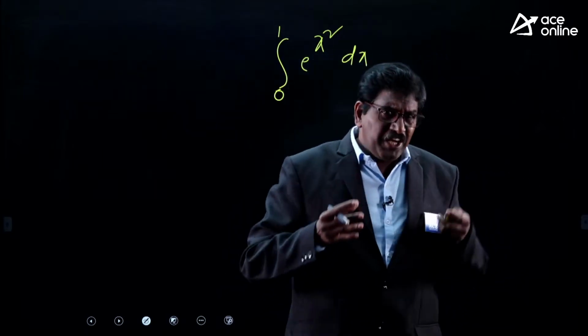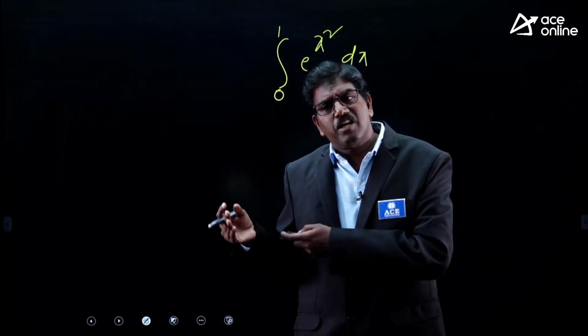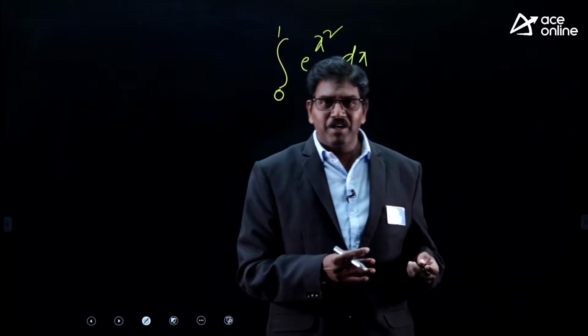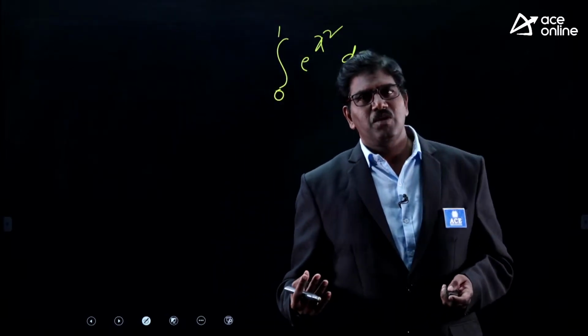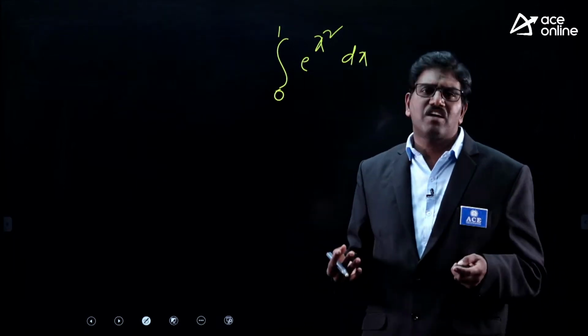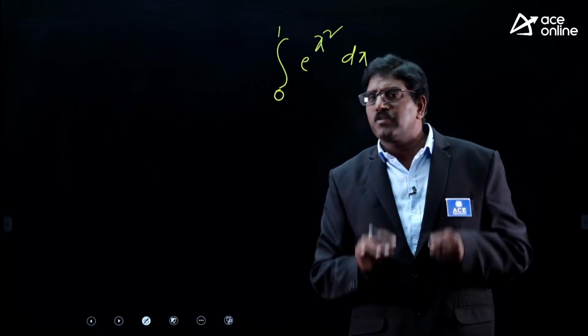Particularly, sometimes I need to find the area of a cross section. I can apply the trapezoidal rule and Simpson's rule. You should have clarity on where to apply the trapezoidal rule and where to apply Simpson's rule. If you have that clarity, that is called concept based learning, and you can make the solution of the problem easy.